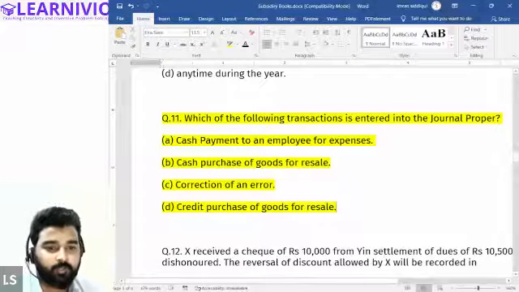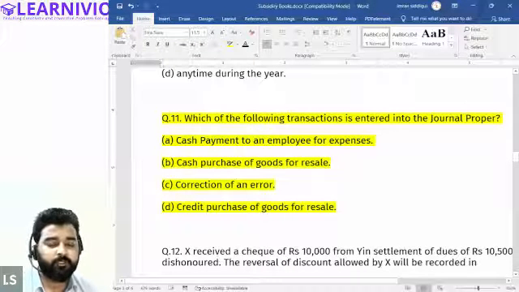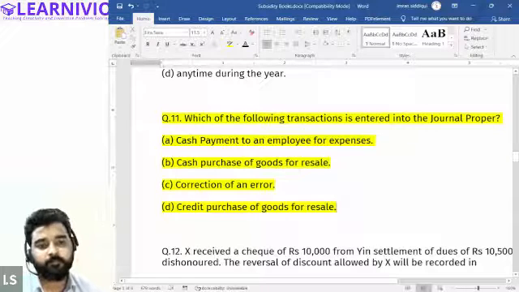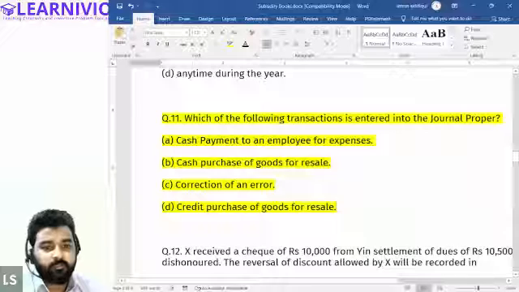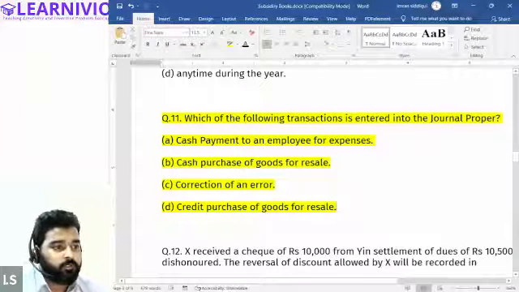Okay. So I think option B should be the correct option, cash purchase of goods for resale. But sir, how is cash purchase of goods for resale journal proper? I'm also doubtful about this. Okay, let's skip this. I think there is some mistake in the question. Yes, sir. Options are not proper. All right, let's move to the next question.